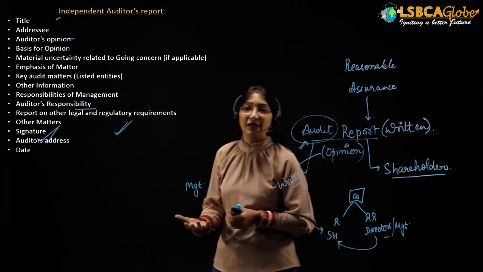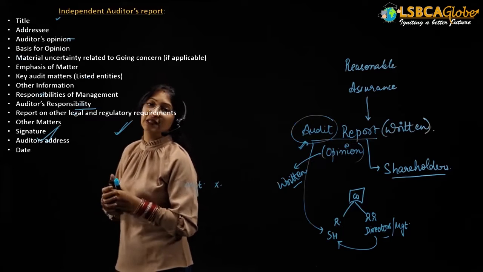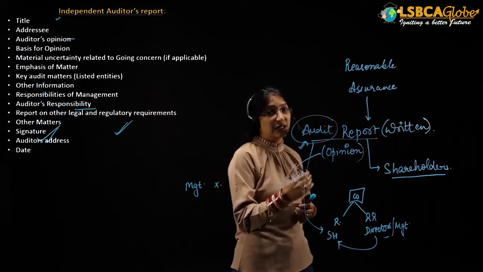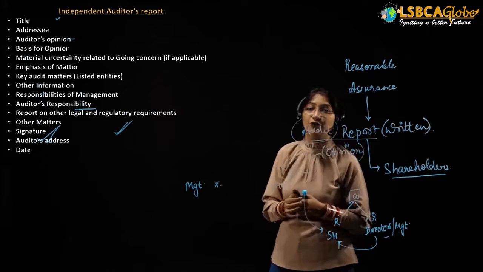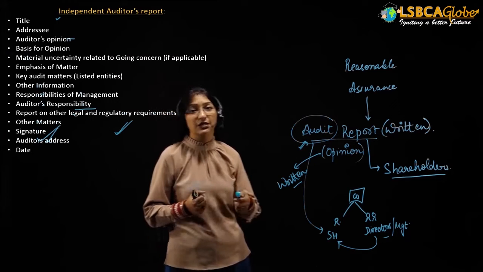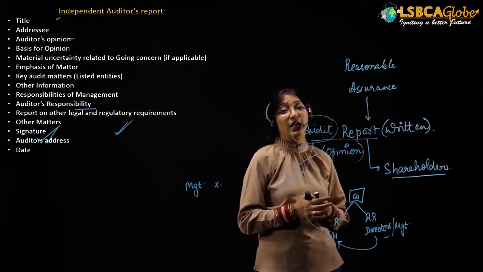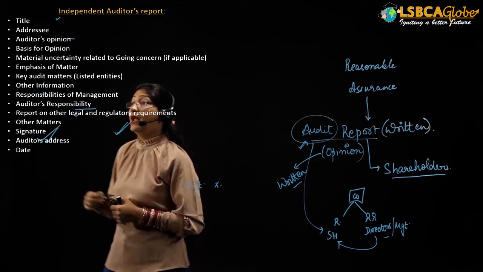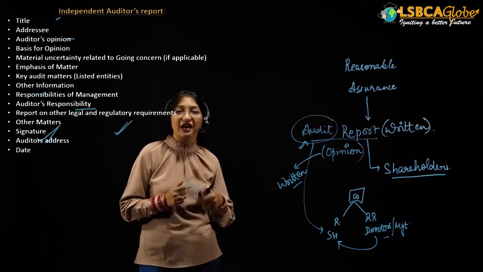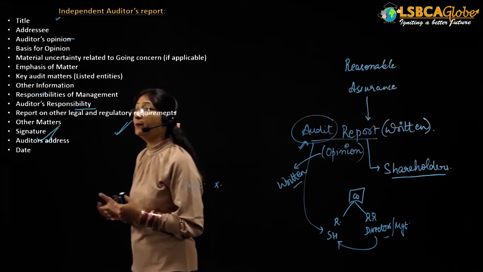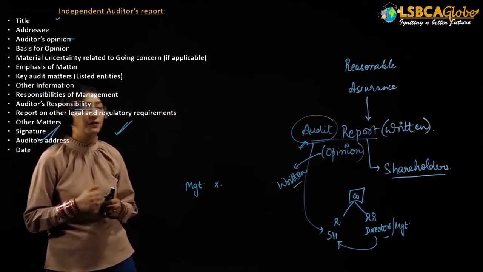The key audit matters have to be provided only in the case of listed companies. What does it mean? In the case of listed companies, it is mandatory for the auditor to provide key audit matters, and for companies other than listed companies, he can provide key audit matters, but it is not compulsory. Then other information, which we will also be discussing more in this chapter. Then responsibilities of the management.